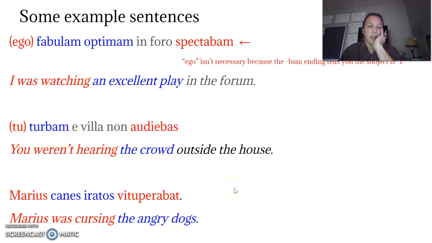And then lastly, we have down here, Marius canes iratos vituperabat. Marius was cursing the angry dogs. Marius is the name, and so that's a he, she, or it. It's a singular thing, so this verb will end with bat to agree with Marius. And vituperat means curses, so vituperabat means was cursing. Canes iratos, the angry dogs, the accusative plurals right there, because they're being cursed.